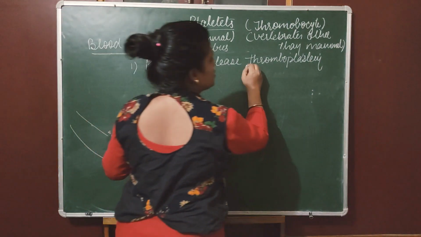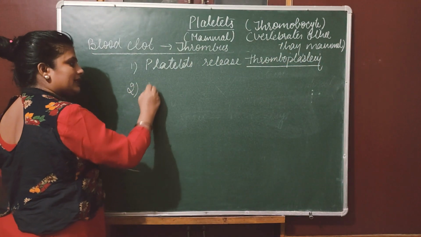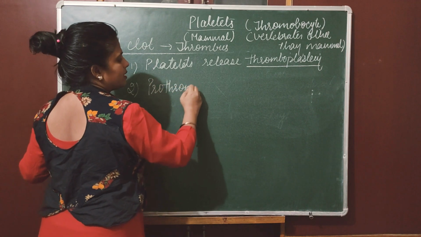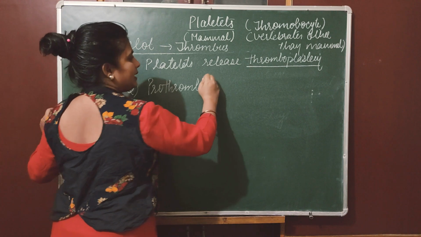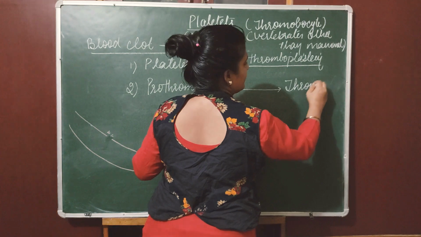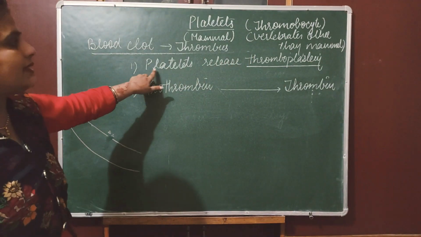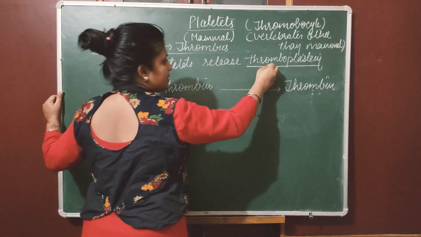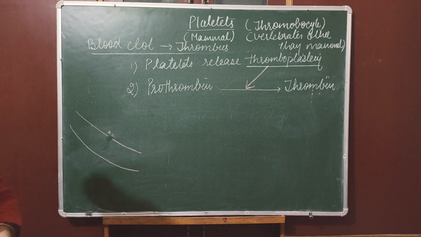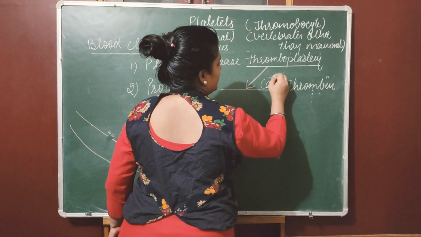Now, in presence of this thromboplastin, there is another protein that is called prothrombin. Prothrombin converts into thrombin. Okay. So, platelets release thromboplastin. In presence of this thromboplastin, prothrombin converts into thrombin, and calcium ions are required.